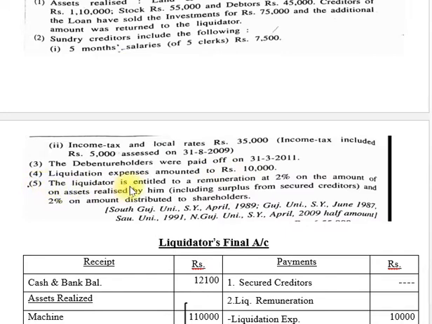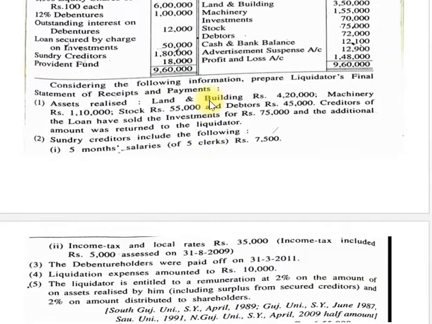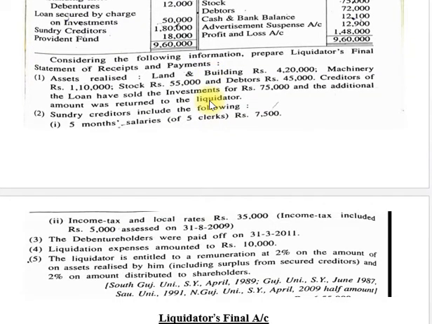Number 5, the liquidator is entitled to remuneration at 2% on the amount of assets realized by him, including surplus from secured creditors, and 2% on the amount distributed to shareholders. So friends, here you can see there are many adjustments in this example, and all these types of adjustments we have already calculated in our short examples, so it is very easy for you. So now we start our calculation.